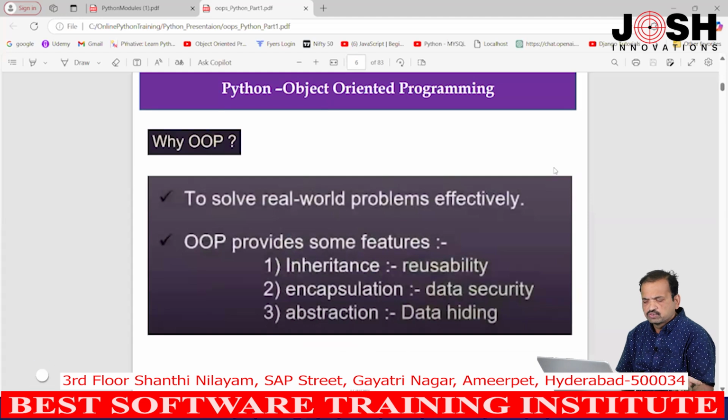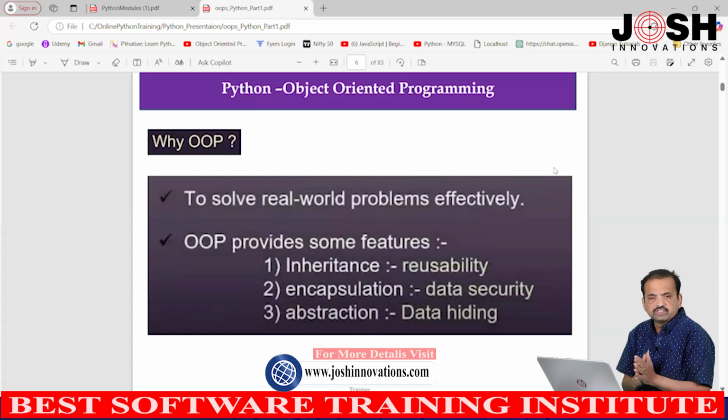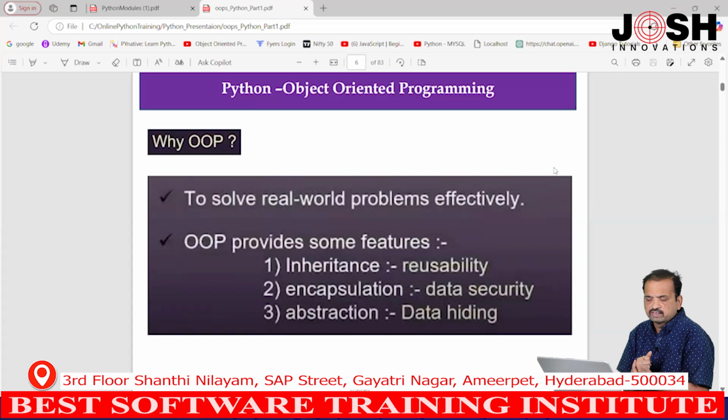Why do we use this OOPS? Because to solve real world problems easily and effectively, and it provides some features. For example, just now we discussed the chapters. What are they? Inheritance, it is reusability; encapsulation, it is security; and abstraction, it is hiding the data. Okay. So, these are very important in object programming. One is inheritance, encapsulation and abstraction.